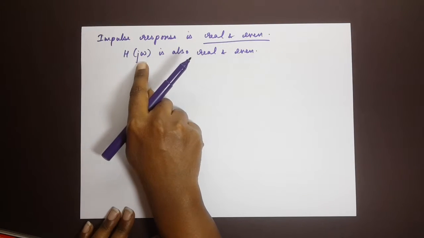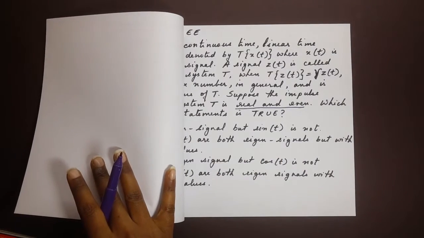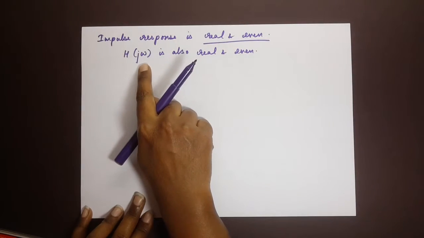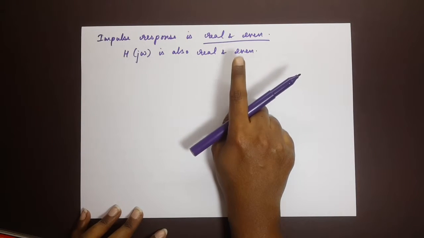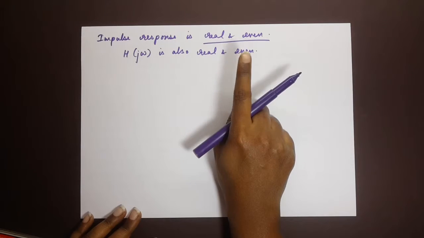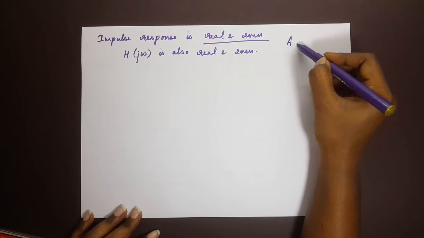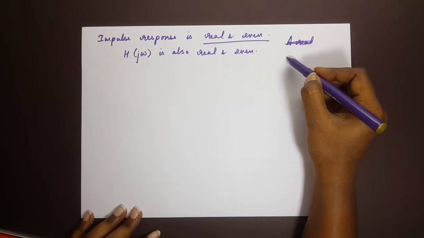Now H of j omega is the complex term given in the question. The question says that gamma is the complex number, right? So since gamma is the complex number, take H of j omega, which is also real and even. Now in the previous question we looked at when a system is actually called real.